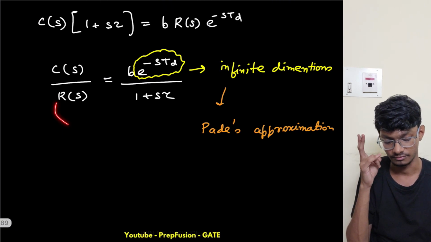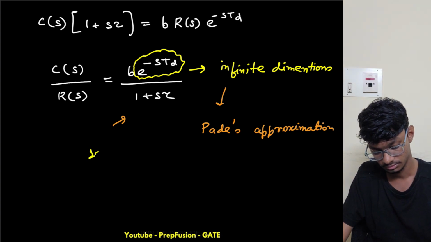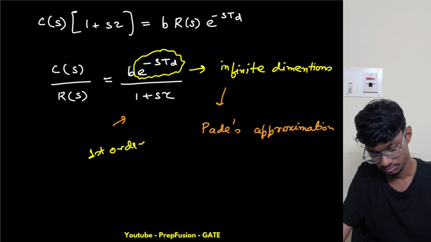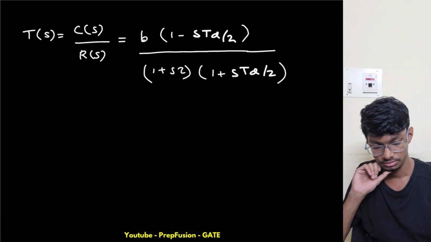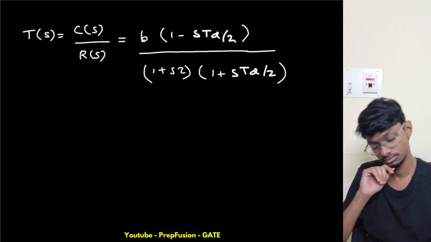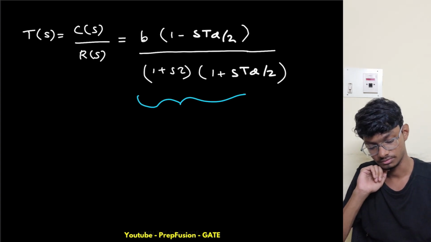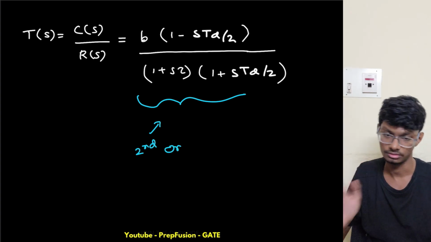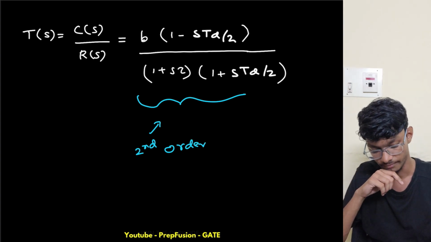It was first order here, and this becomes a second order system. We won't analyze it here because the analysis will be complex. We'll analyze second order systems in the next lecture.